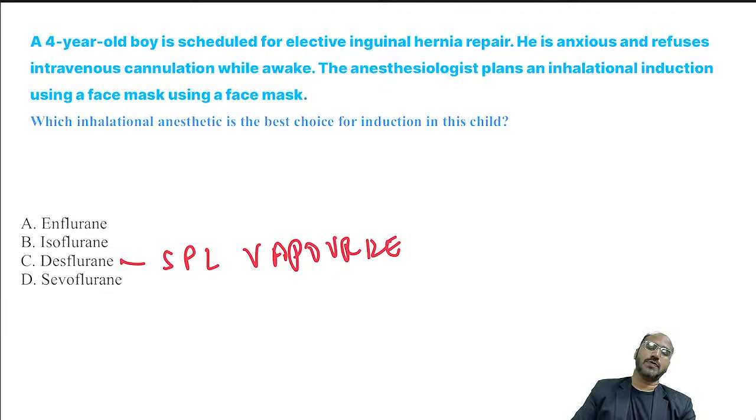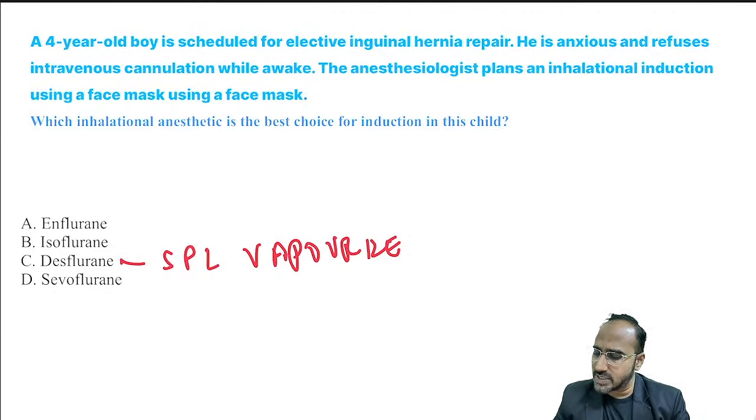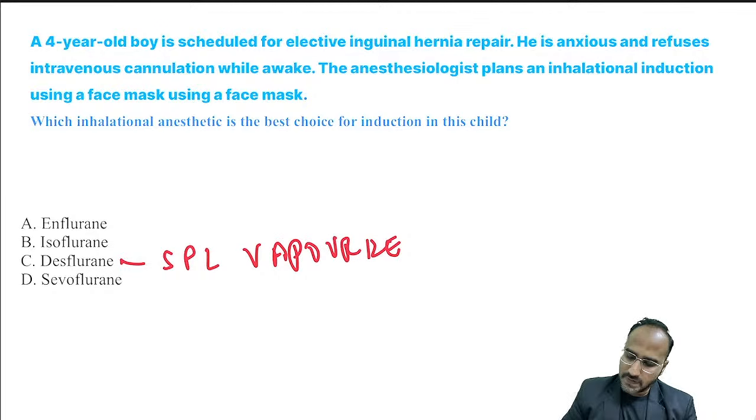Enflurane, isoflurane, desflurane, and sevoflurane. Come on, guys. The child is not allowing you to put an IV cannula. If you want to induce the child or make the patient unconscious, then what do you have to use? What's the answer over here? Very good, guys. The answer is sevoflurane.